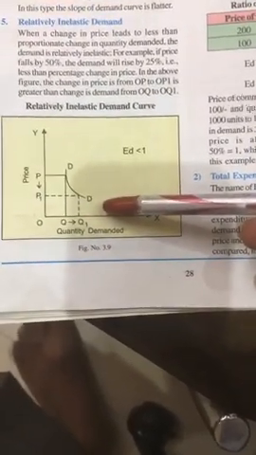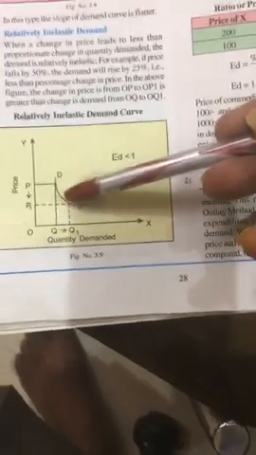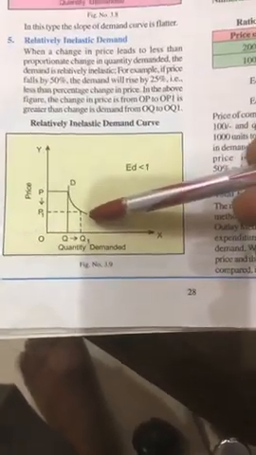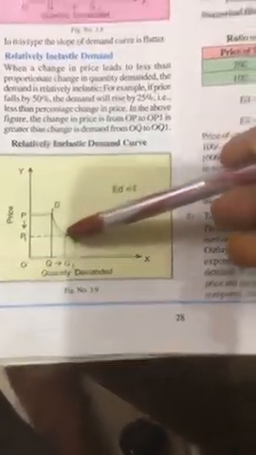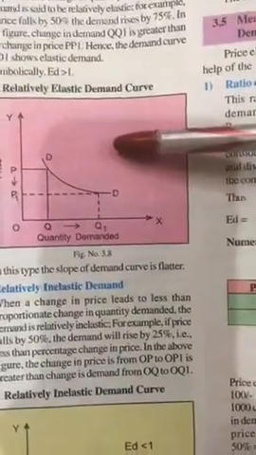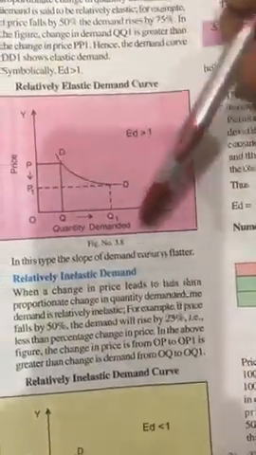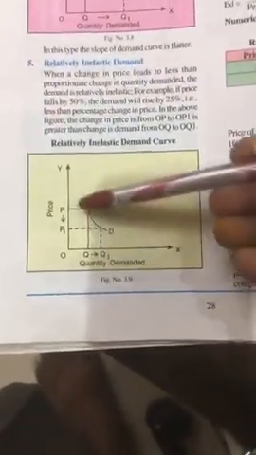So in this case, the slope of demand curve is steeper. See, in case of inelastic demand, the demand curve is steeper. In case of relatively elastic demand, the demand curve is flatter this way, and this is called steeper demand curve.